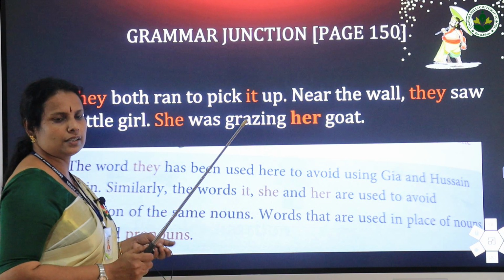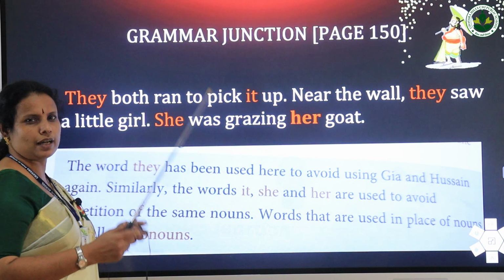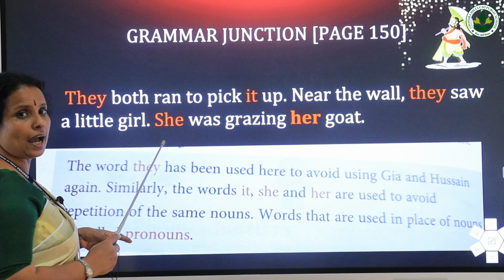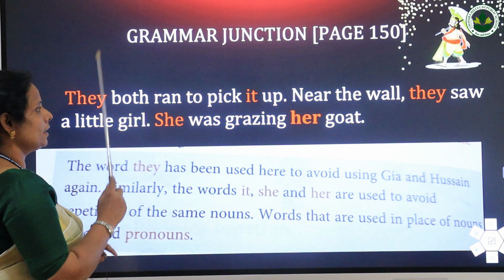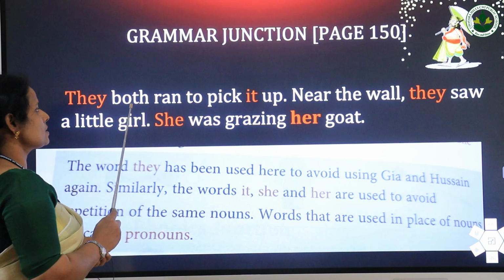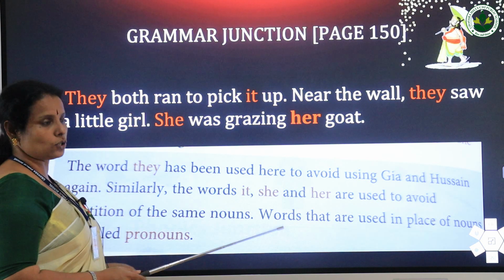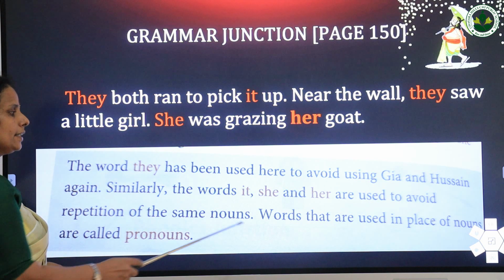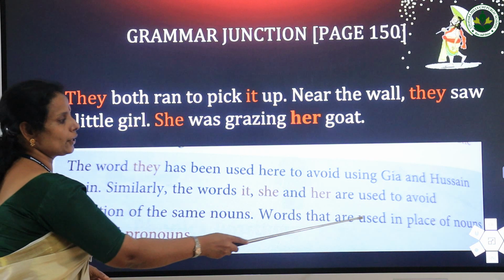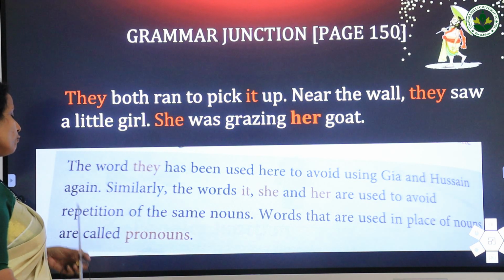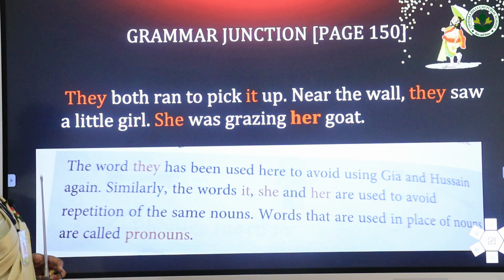The sentence will not be nice to hear, isn't it? So instead of repeating the names or nouns, we use other words, and such words are called pronouns.